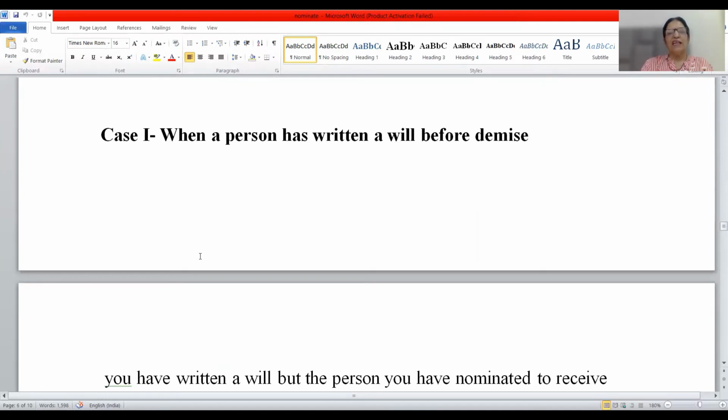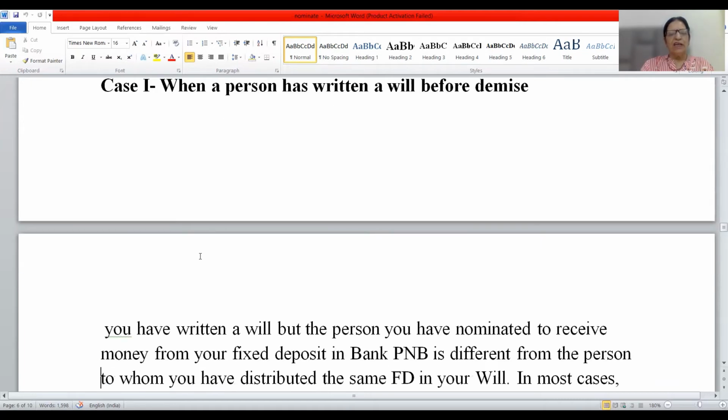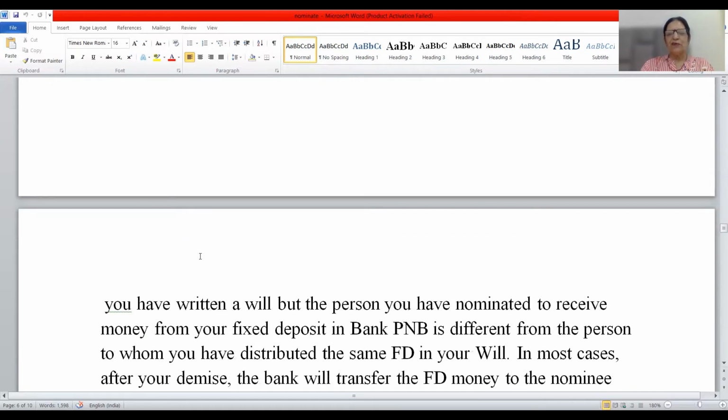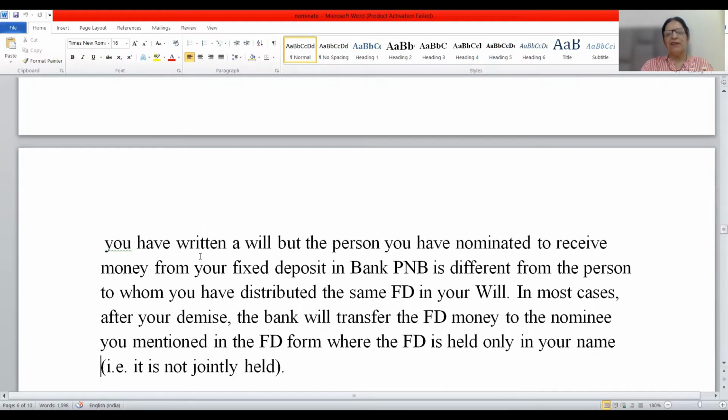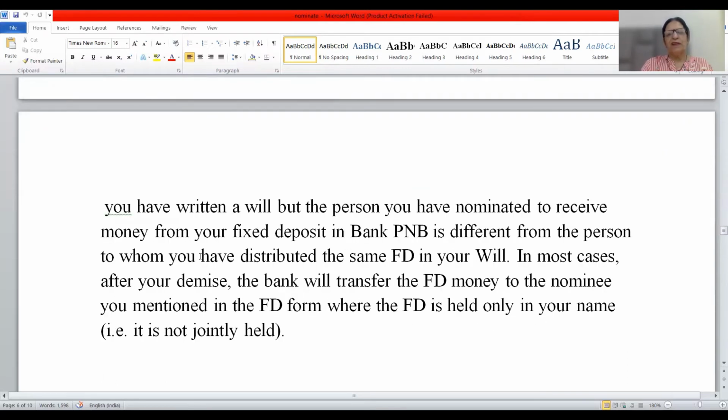Now, friends, I'll take up 3 cases of nomination. The very first case is when a person has written a will before his death. You have written a will, but the person you have nominated to receive money from your fixed deposit in a bank, say Punjab National Bank, is different from the person to whom you have distributed the same FD in your will. Both are different.